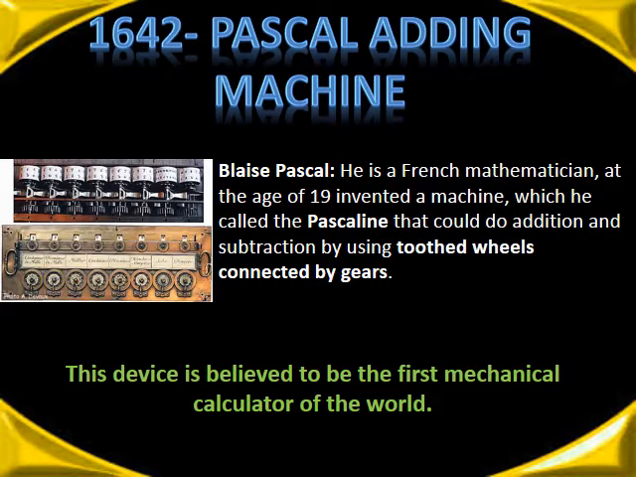1642, Pascal's adding machine. Blaise Pascal, a French mathematician, at the age of 19, invented a machine which he called the Pascaline that could do addition and subtraction by using toothed wheels connected by gears. This device is believed to be the first mechanical calculator of the world.